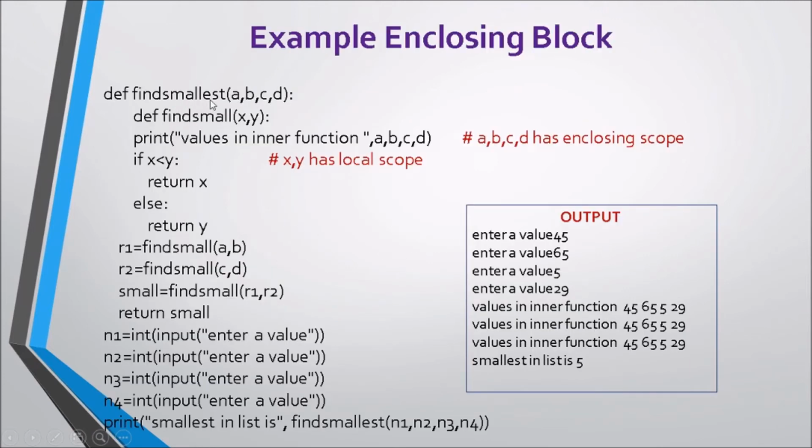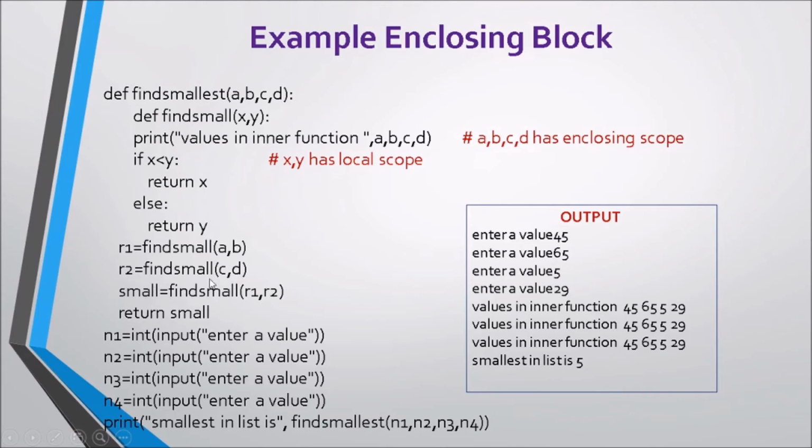There is a function find smallest and find small. Find smallest is trying to find the smallest among four numbers, and find small finds the smaller between two variables. So to find the smallest among the four variables, we call the statement find small 3 times. First it finds the smaller between A and B and stores it into R1. Next it finds the smaller between C and D and stores it in R2, and then the smaller between R1 and R2 will be found, which will be the actual smallest number among the four.